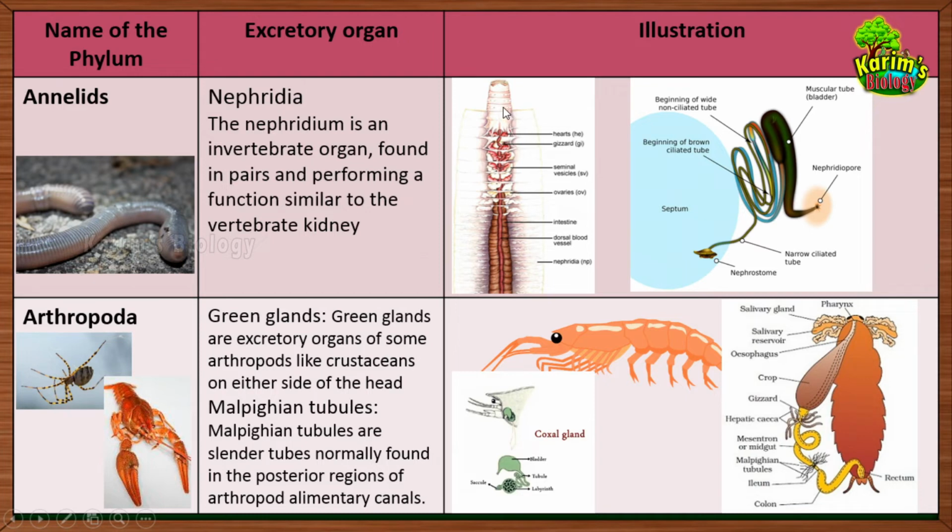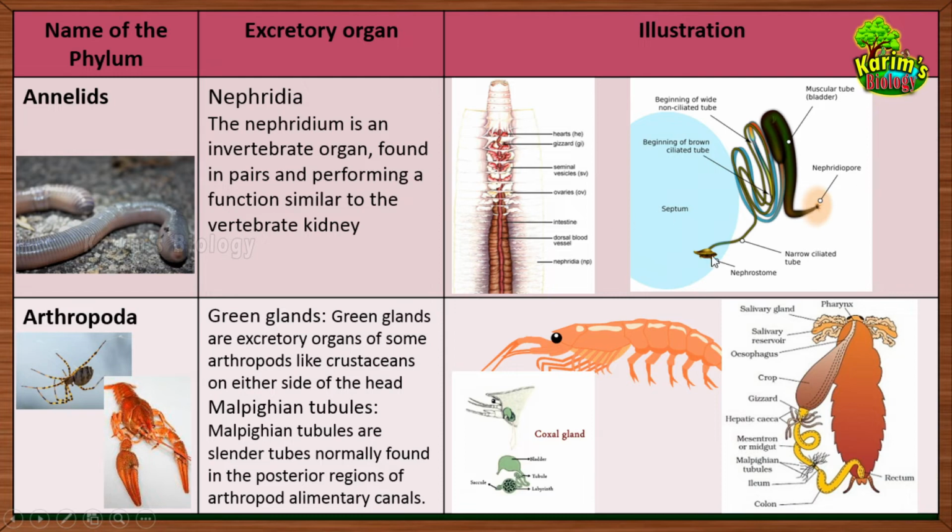As I told you earlier, in earthworms the body is in the form of segments. In each segment we can find a pair of nephridia. Nephridia are long tube-like structures which are highly convoluted, which end with a muscular tube called the bladder and open towards the outside of the earthworm. So in each segment of an earthworm you can find two nephridia on either side. One side of the nephridia is towards the inner side and the other side opens towards the outside.